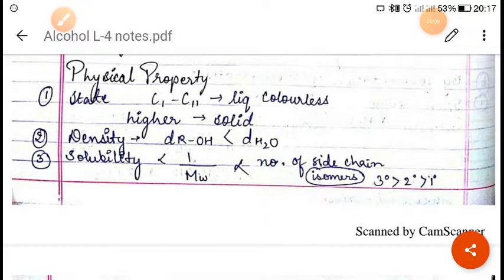Myself Suman Singh. So in the last class we discussed the preparation of alcohol, right? So today we are going to discuss the physical and chemical properties of alcohol.